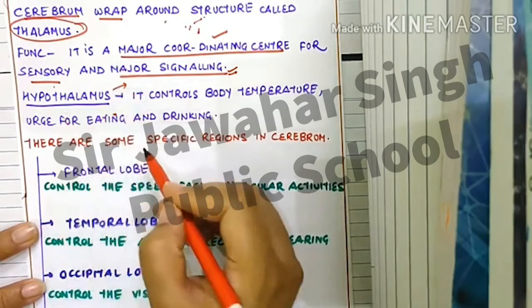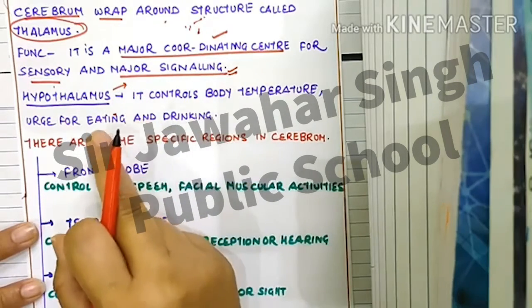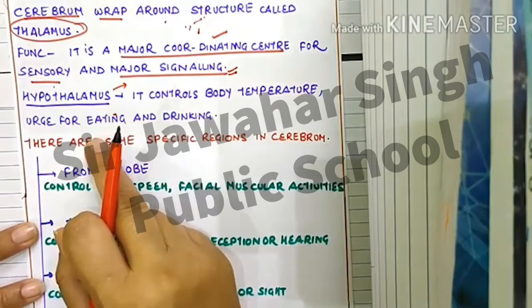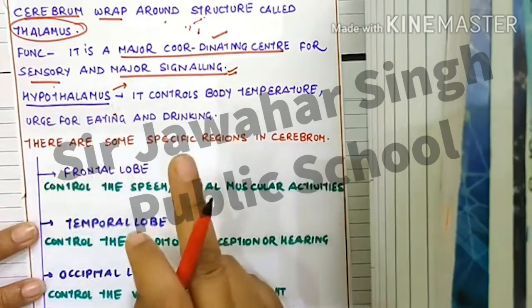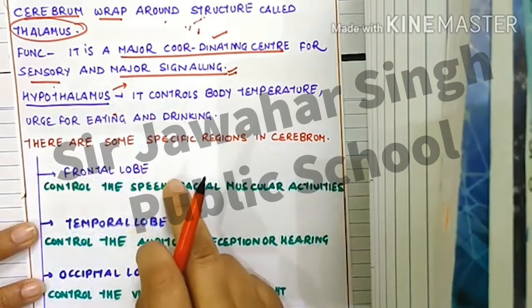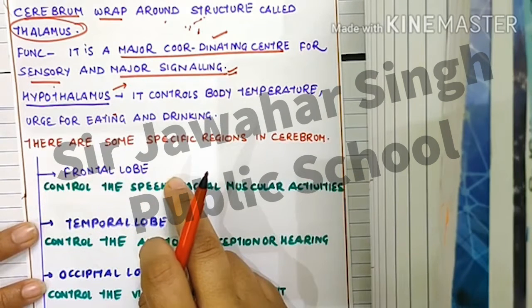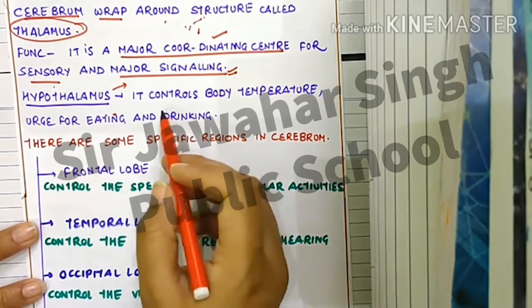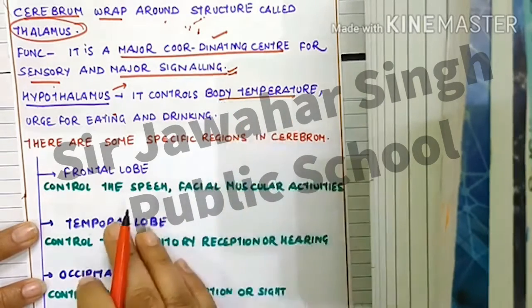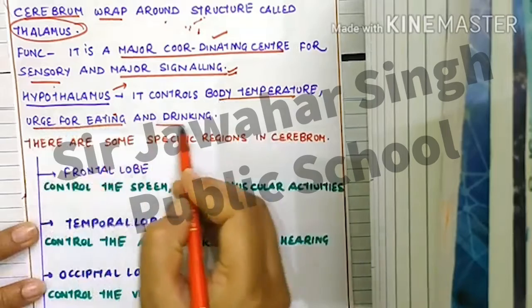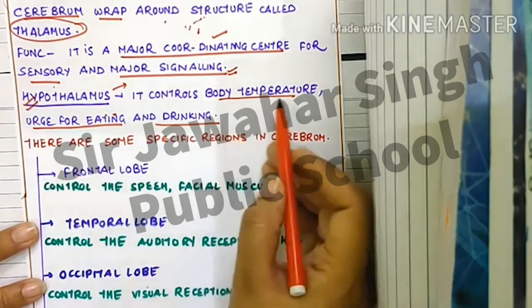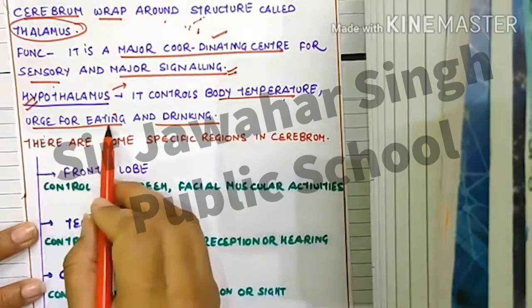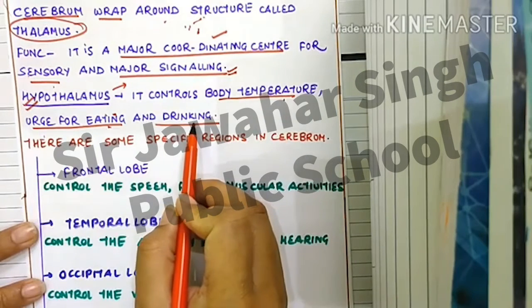The hypothalamus is also known as the supreme commander of the endocrine glands, because it controls all other glands. It controls the pituitary gland, and the pituitary gland controls all the other glands. Remember, what is the major function of the hypothalamus? It controls body temperature and the urge for eating and drinking.